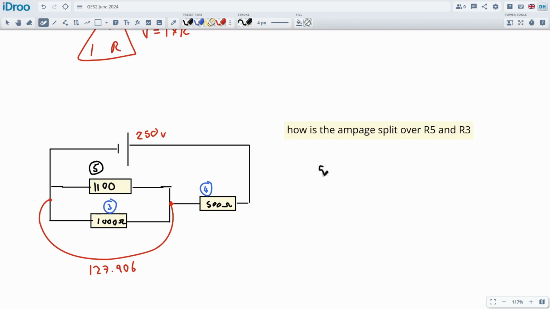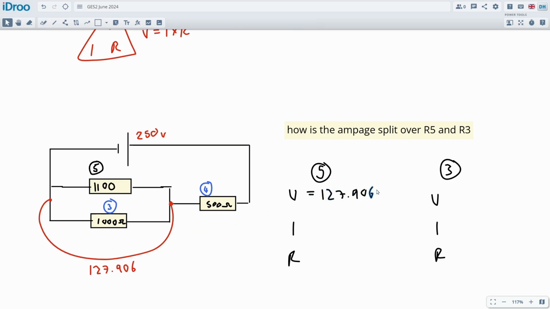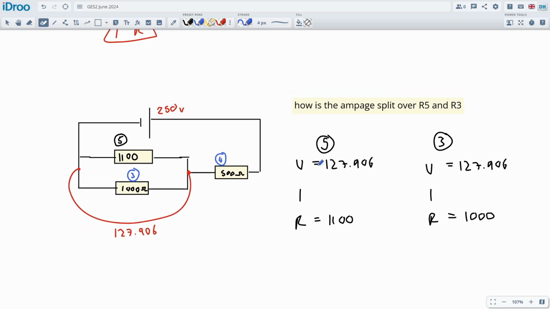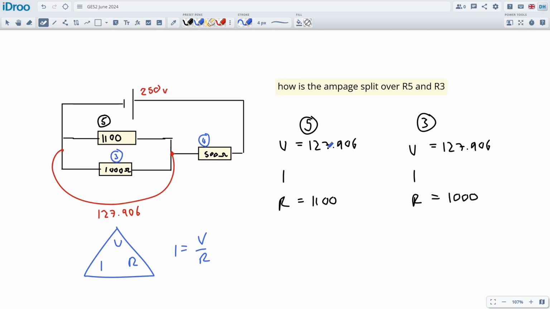So we've got component number 5 and component number 3. We've got VIR for both of them. The supply voltage is 127.906 volts because they're both in parallel with each other, so they both get the same supply voltage. The resistance is written on the object as 1100 and 1000. Using Ohm's law, we can work out the ampage. I is equal to V over R, so we can take the voltage and divide it by the resistance.